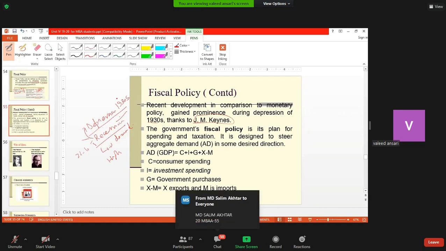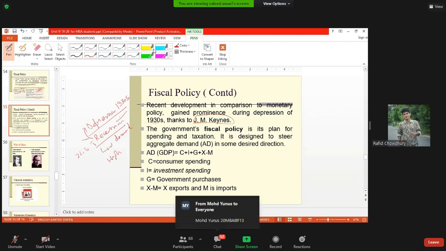The background of the depression of 1930s is the First World War and later developments. So you know that economic thinking is governed by certain theories or certain philosophies of how to manage the economy. So during the depression of 1930s, the period lasted for this recessionary period. Just 1 minute, please.